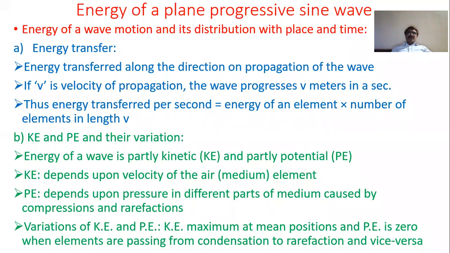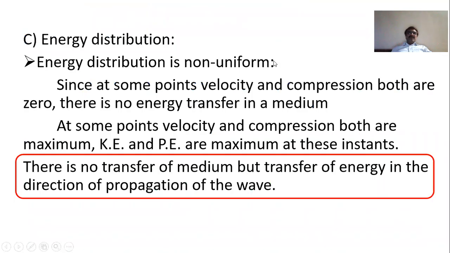At that situation, the mechanical strain is zero, and therefore the potential energy is zero. On the other hand, kinetic energy is maximum at this position, called the mean position, because the velocity is maximum. So the places where kinetic energy is maximum, potential energy is zero and vice versa. Okay, so this is about the concept of energy.